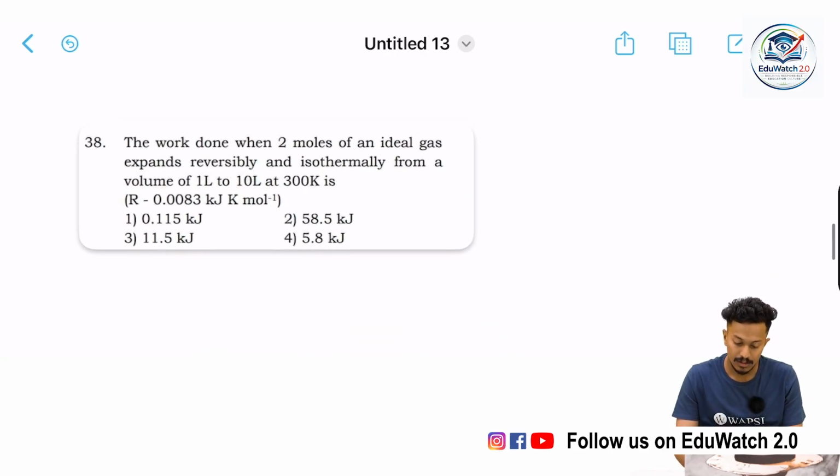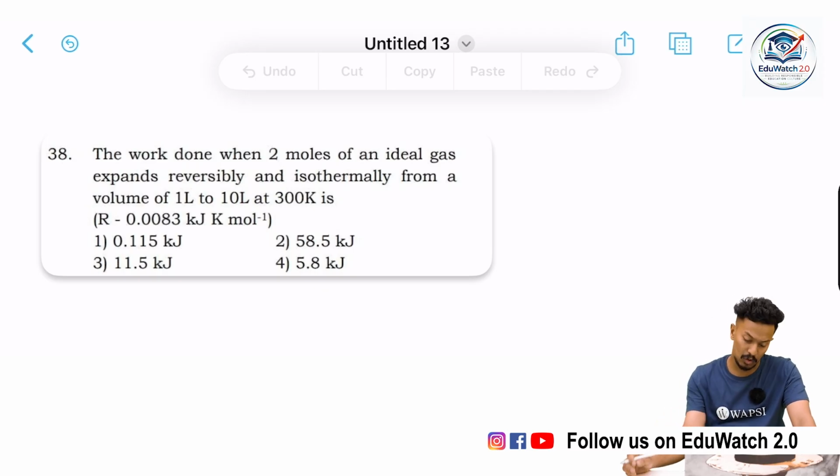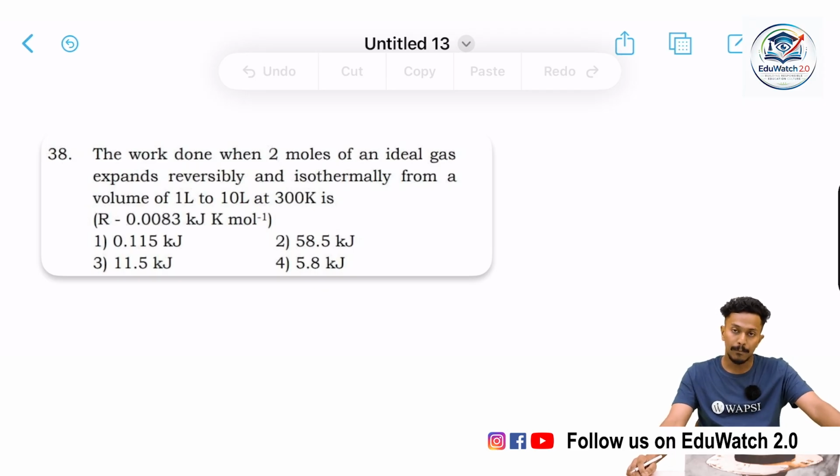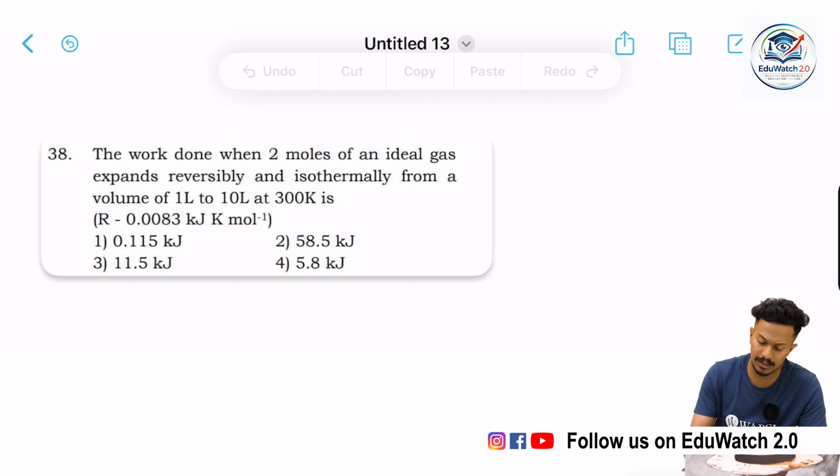Our next question is, the work done when 2 moles of an ideal gas expands reversibly and isothermally from a volume of 1 liter to 10 liter at 300 Kelvin temperature. We are given the universal gas constant value of 0.0083 kilojoule per Kelvin per mole. We have to find out the work done. It's a simple question and we could answer it easily.